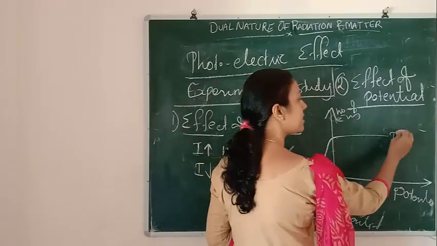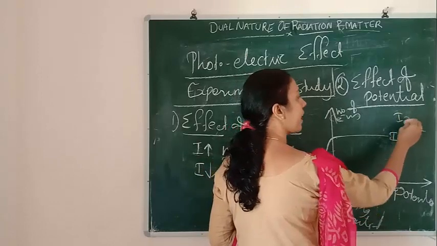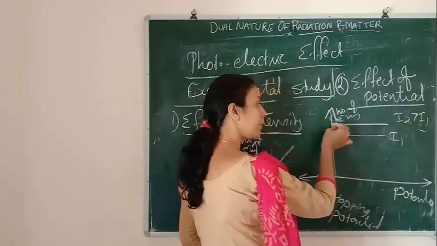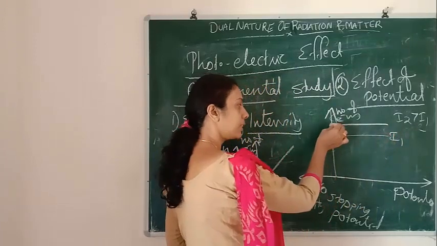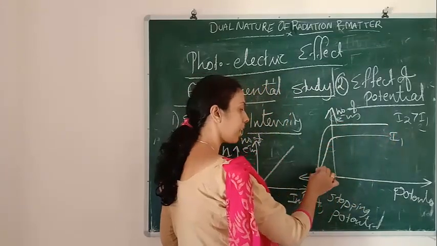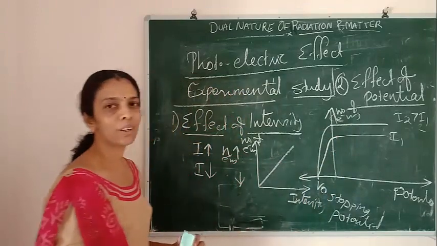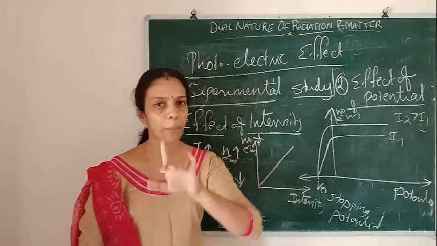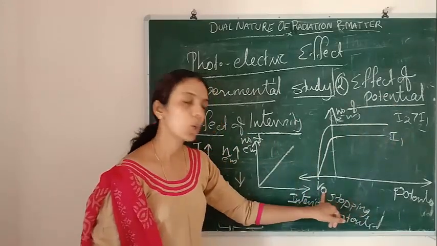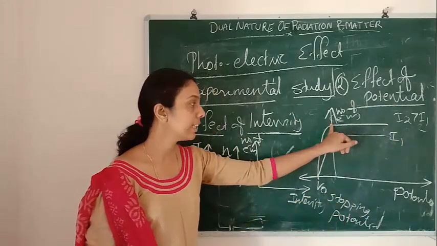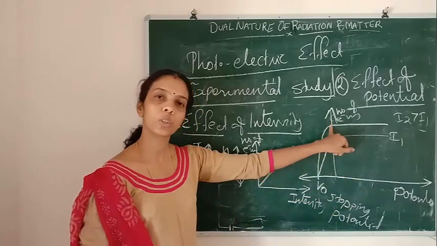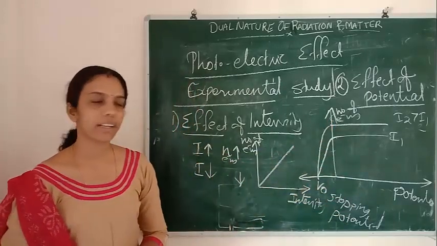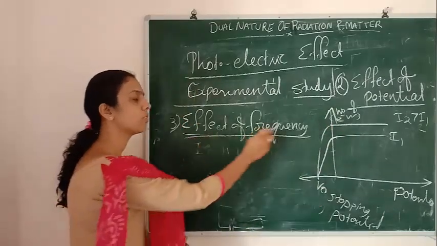So this is for intensity I1. If I increase the intensity to I2, what will happen? The number of electrons emitted will increase. Afterwards it will decrease, coming to the same point. So if we increase the intensity, no change happens to the stopping potential. The number of photoelectrons will increase, but the stopping potential won't change. Clear now? Then next is frequency.